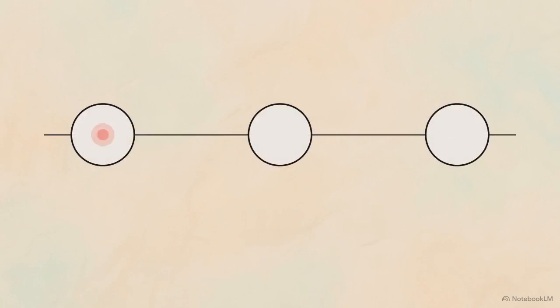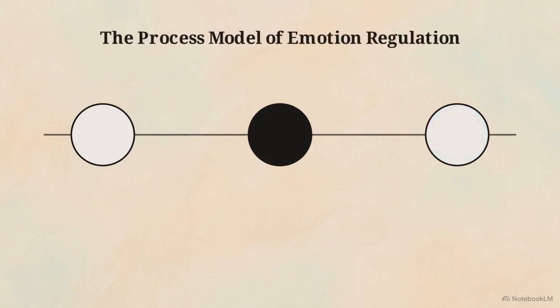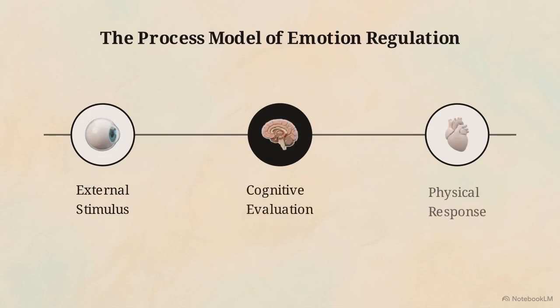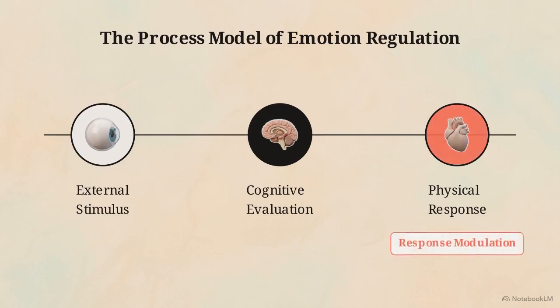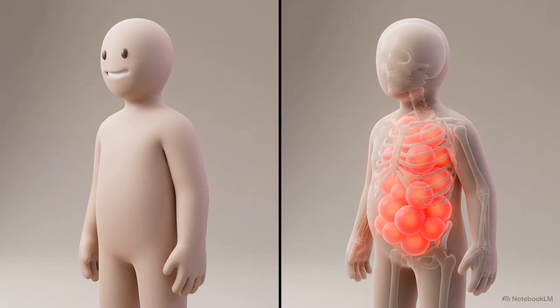Emotions are constructed biological sequences. If you know where to strike, you can hijack the process. The process model of emotion regulation slows down a split-second reaction into a chronological sequence: external stimulus, cognitive evaluation, and physical response. Most people try to intervene here, at the absolute end of the timeline, the physical response phase. This is called expressive suppression, trying to hide or force down a feeling that has already started.